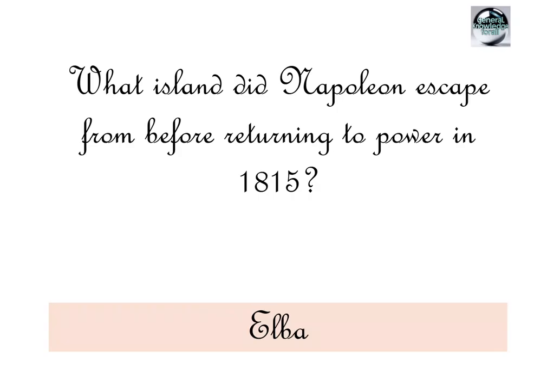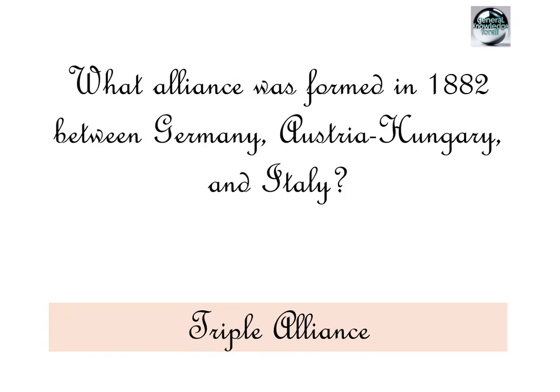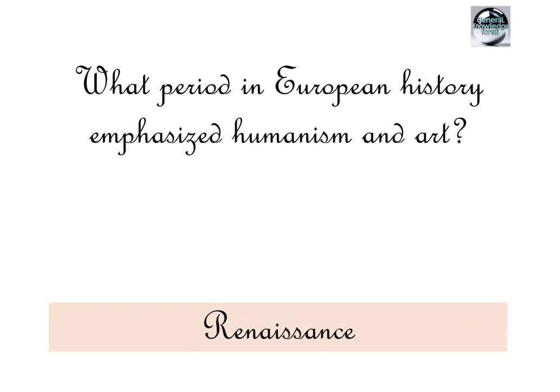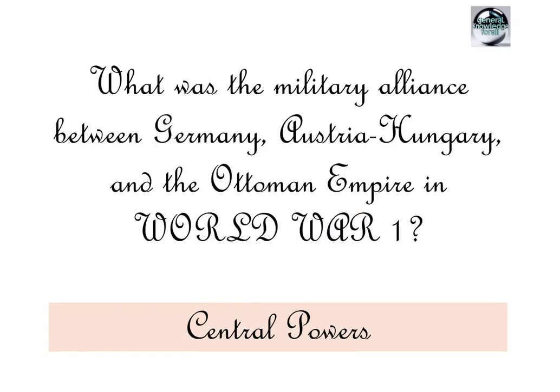What island did Napoleon escape from before returning to power in 1815? Elba. What alliance was formed in 1882 between Germany, Austria-Hungary, and Italy? Triple Alliance. Which US president declared war on Japan in 1941? Franklin D. Roosevelt. What period in European history emphasized humanism and art? Renaissance. What was the military alliance between Germany, Austria-Hungary, and the Ottoman Empire in World War I? Central Powers.